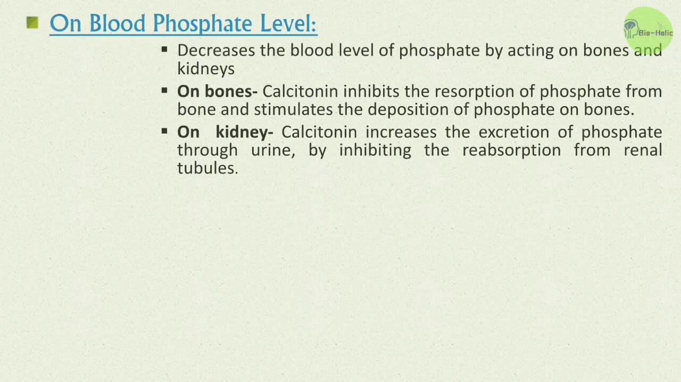Secondly, calcitonin also regulates blood phosphate level. It decreases the blood level of phosphate by acting on bones and kidneys. On bones, calcitonin inhibits the resorption of phosphate from bone and stimulates the deposition of phosphate on bones. And on kidneys, calcitonin increases the excretion of phosphate through urine by inhibiting the reabsorption from renal tubules.